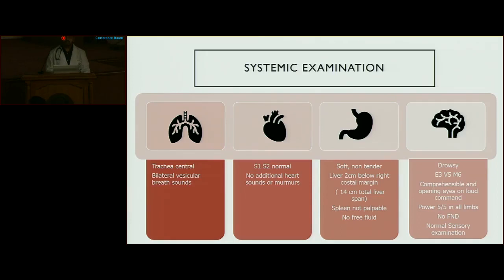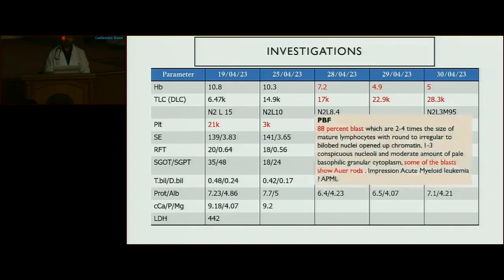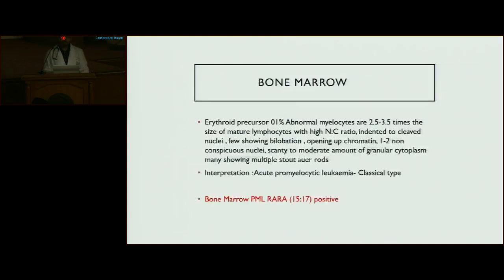Investigation: patient had hemoglobin of 7.2 with a platelet count of 17,000 at presentation to EMOPD, with a leukocyte count of 17,000. PBF examination showed 88% blast cells, and some of the blasts also showed Auer rods. Possibility of acute myeloid leukemia, though APML cannot be ruled out. Her renal function and liver function were within normal range. Flow cytometry was also done, which was consistent with APML. Bone marrow showed PML-RARA fusion gene positive, consistent with APML classical type.